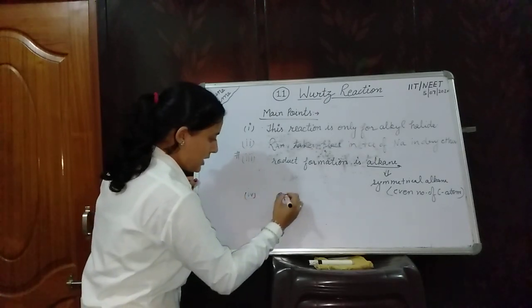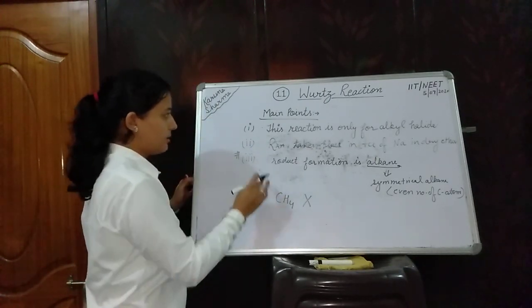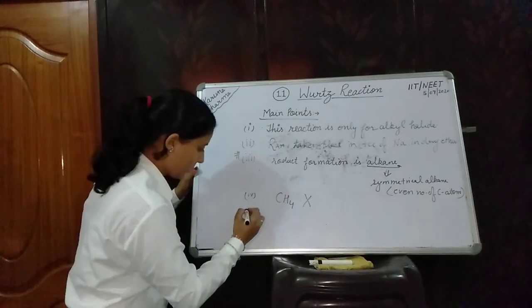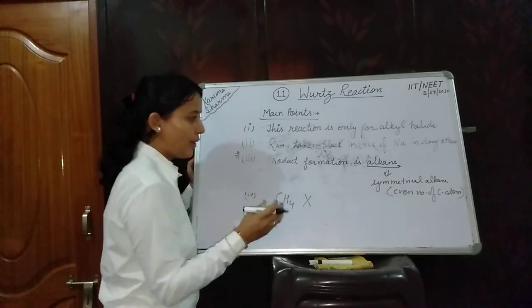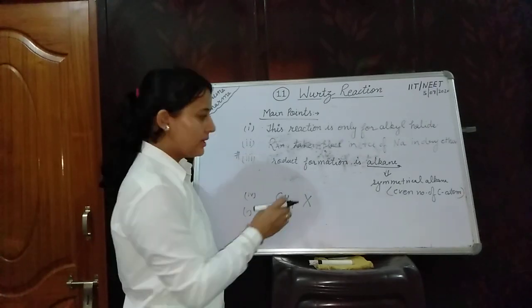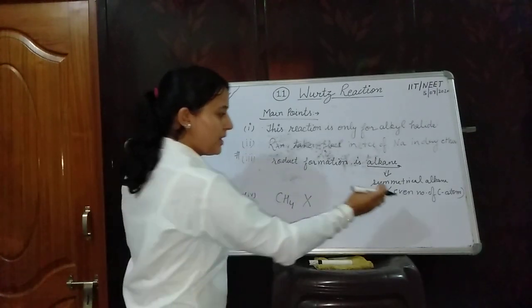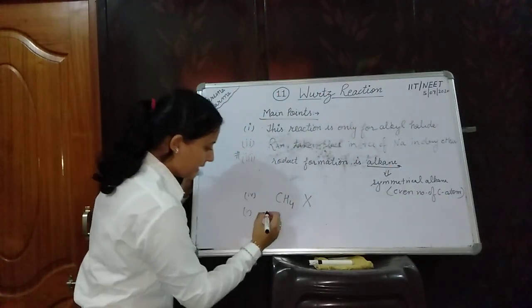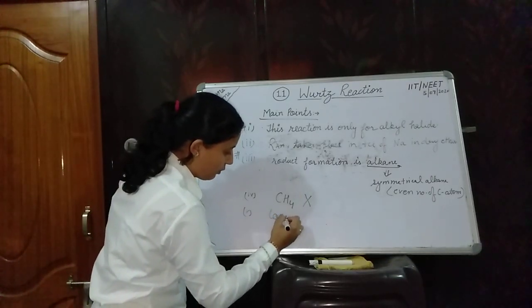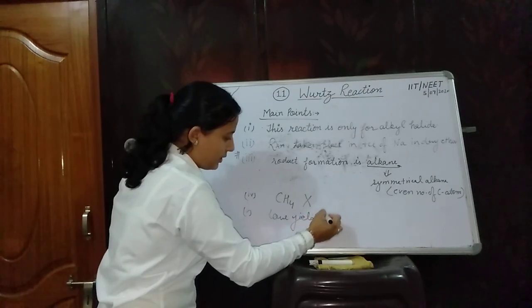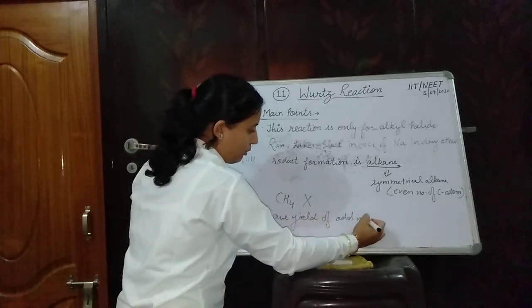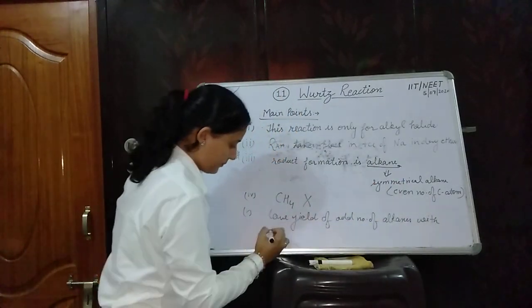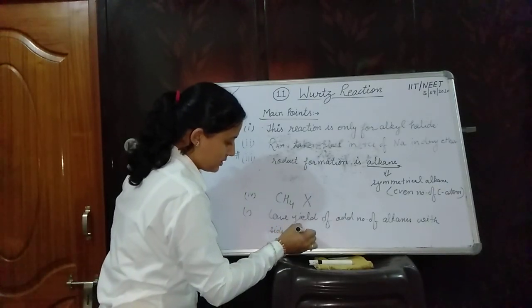Next point, CH4 cannot be prepared by this reaction. By Wurtz reaction you cannot prepare methane. If we are going to prepare unsymmetrical alkane, that means if we want to form odd number of carbon atom during this Wurtz reaction mechanism, then low yield will be formed, low yield of odd number alkane, and with side product.